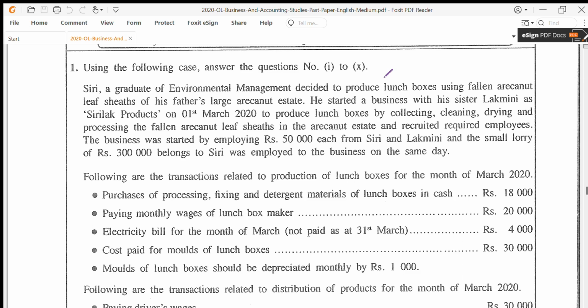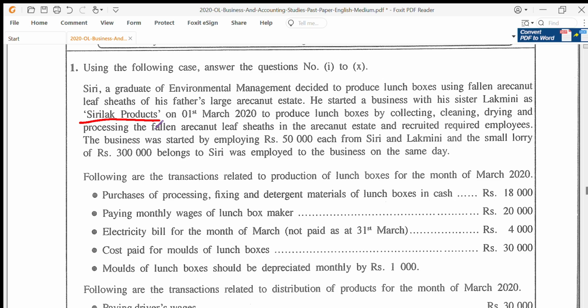Siri, a graduate of environmental management, decided to produce lunch boxes using fallen areca nut leaf sheets of his father's large areca nut estate. He started the business with his sister Lakmini as Siri Lak Products. Okay, so usually what they ask is it's a partnership, but the name is not in the partner's name, it's in Siri Lak Products. So be careful on that.